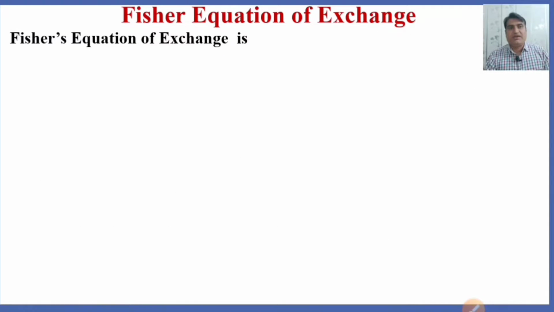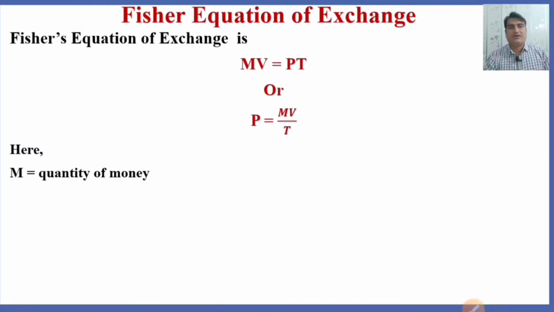The Fisher equation of exchange is MV = PT, or P = MV over T. Here M is the quantity of money, and V is the transaction velocity of money, the number of times the money changes hands.